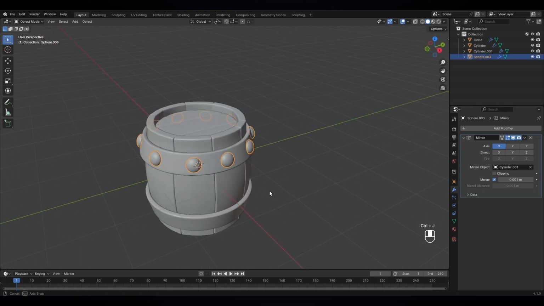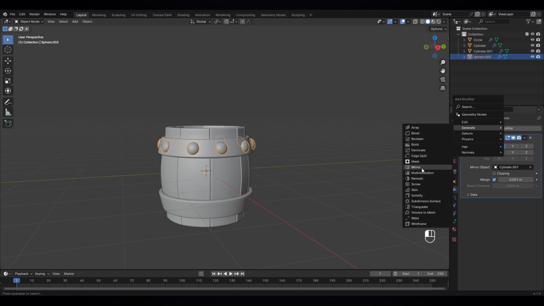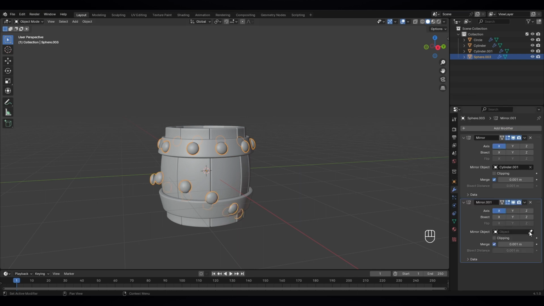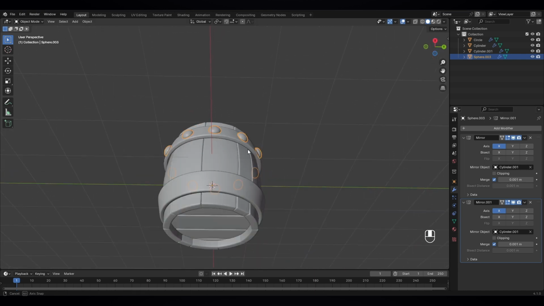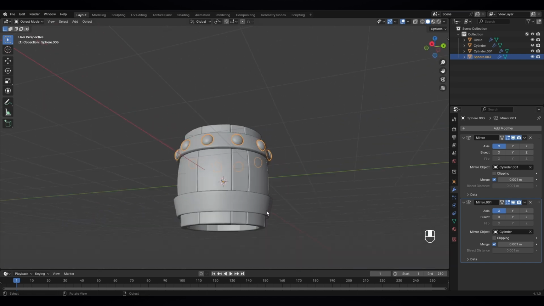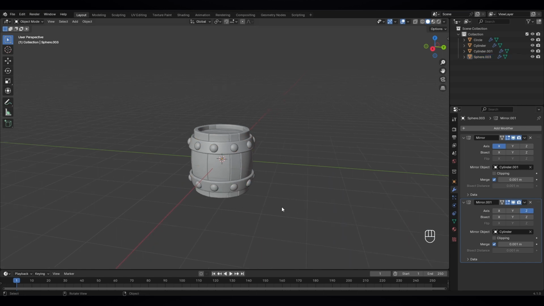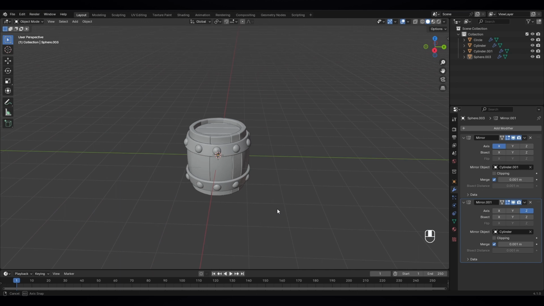And now I want to give another modifier, just select it, and another mirror modifier, and select this object. Select this. Why is it not okay? And change the X axis to the Z axis. Okay, now this looks nice.